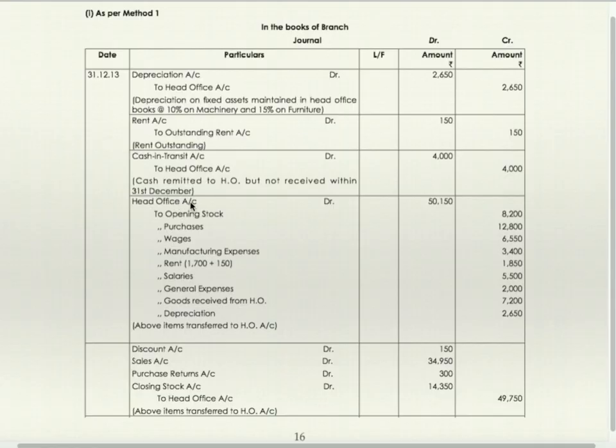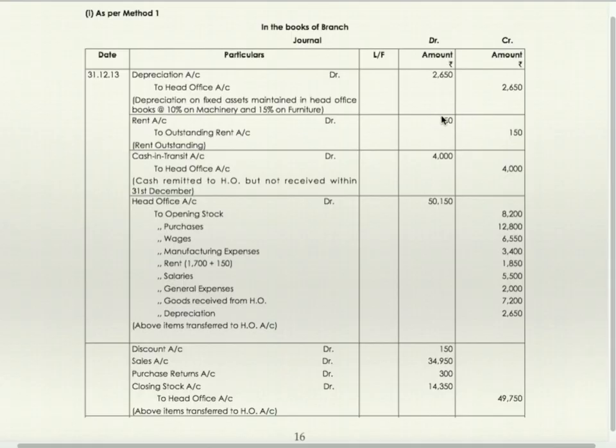Now transfer of all revenue expenses which are debited to trading account and profit and loss account. Head office account debit to opening stock, to purchases, to wages, to manufacturing expenses. Rent, you have to be very careful. In trial balance, rent amount was given as 1,700, but we have passed this entry rent debit to outstanding rent.